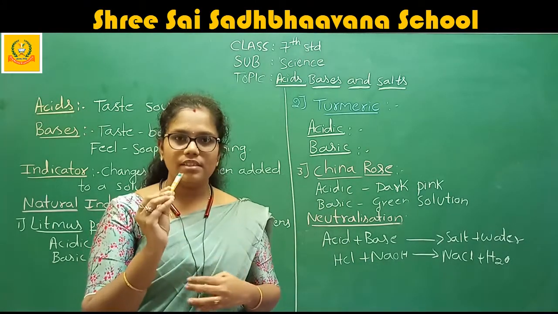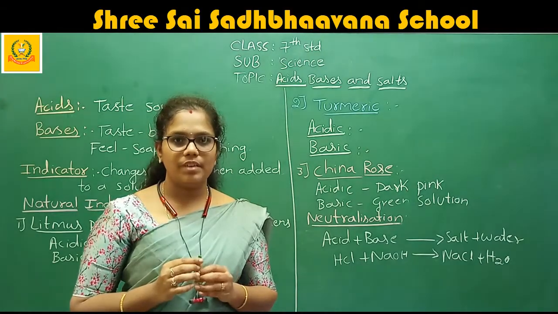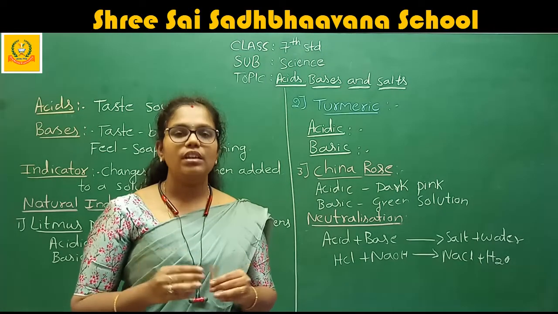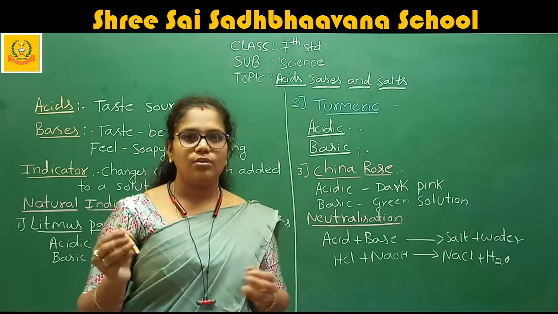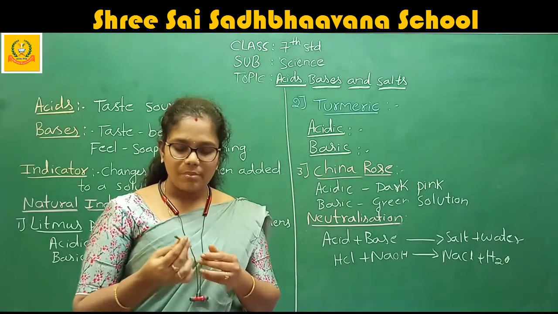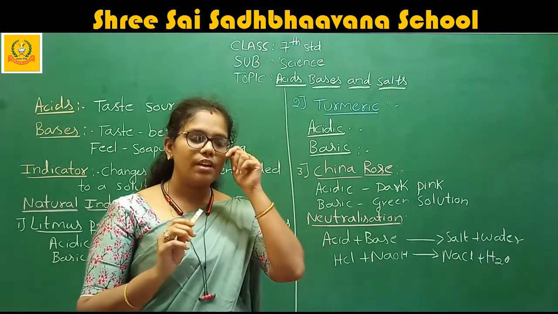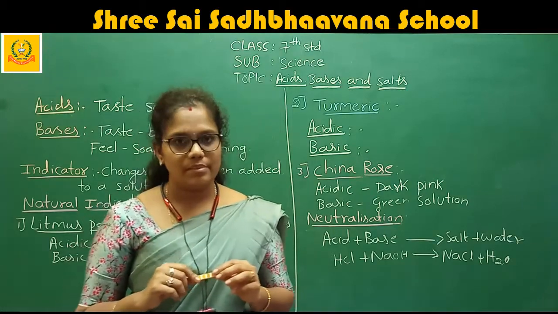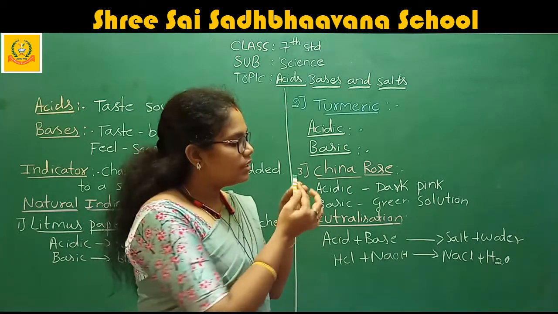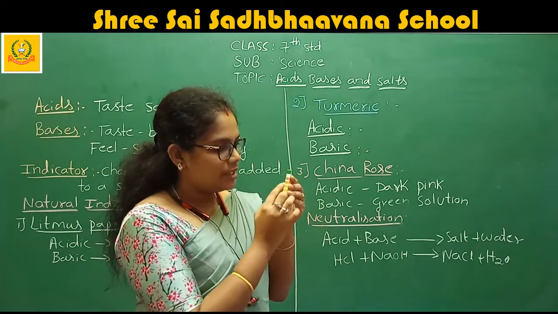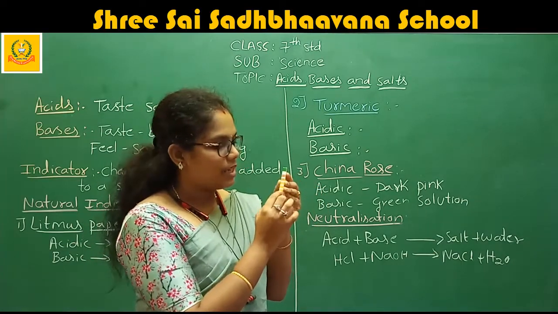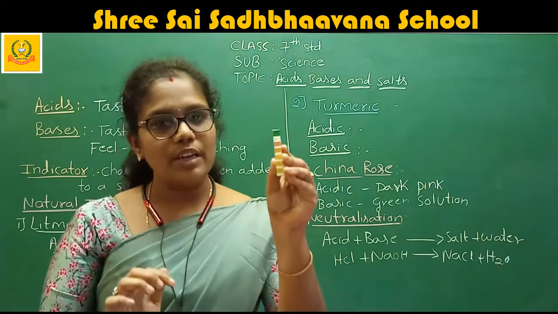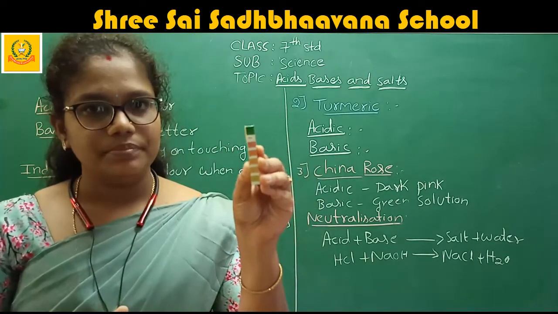By using this, we are going to conduct some experiments to know how the bases are there and how the acids are there. And by using this paper, how are we going to find that the substance is an acid or a base? If you see, there are some colors and some numbers. If you see it properly, you can see that.